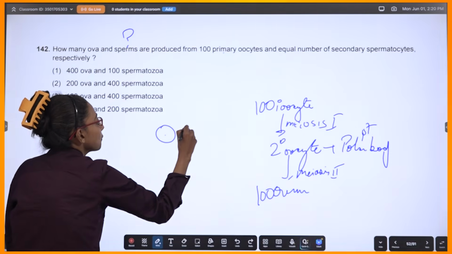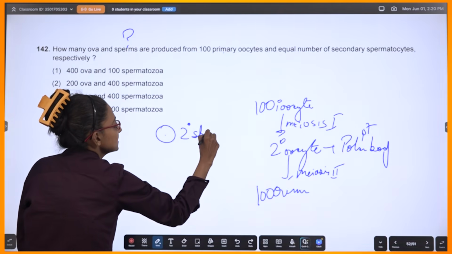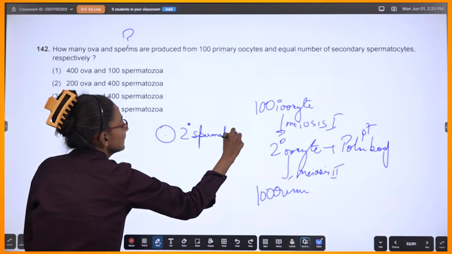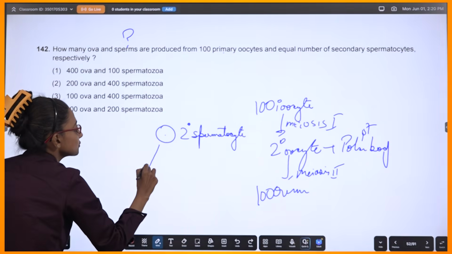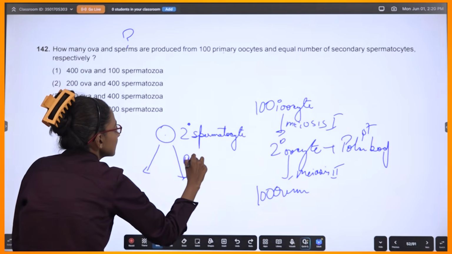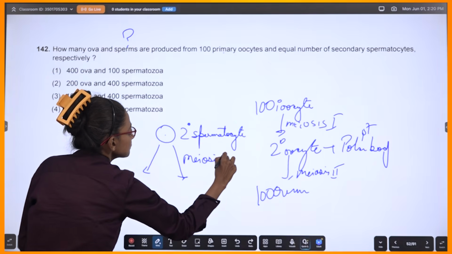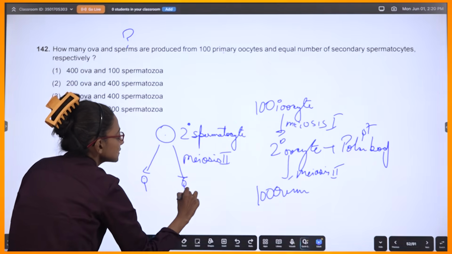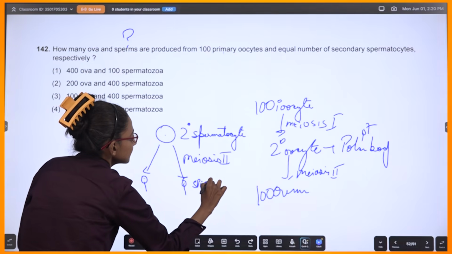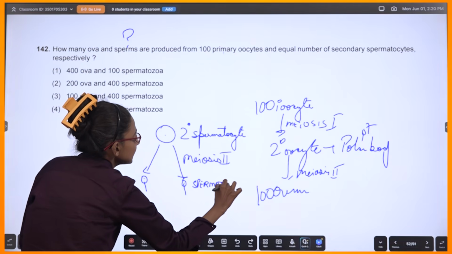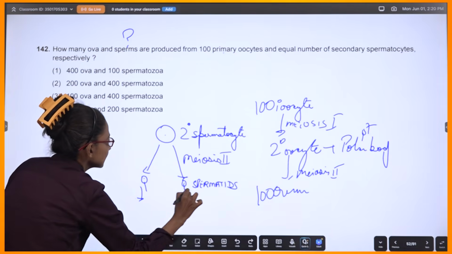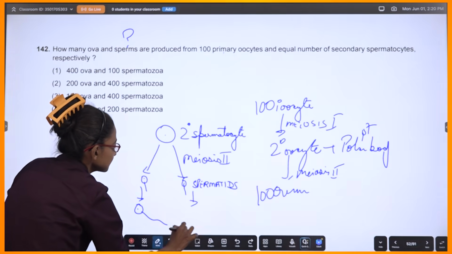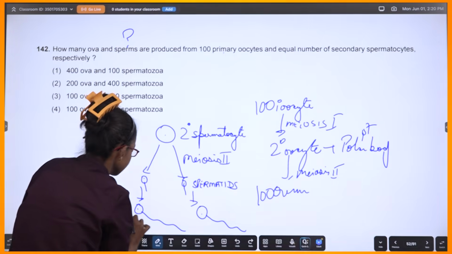Okay. So one secondary spermatocyte, meiosis 2, will produce 2 spermatids. Correct? And each spermatid will convert into sperm by differentiation.